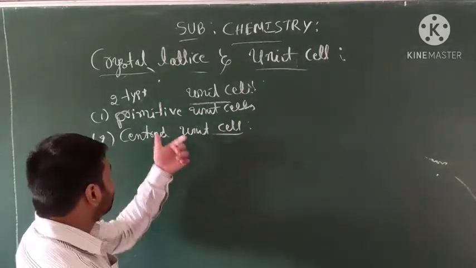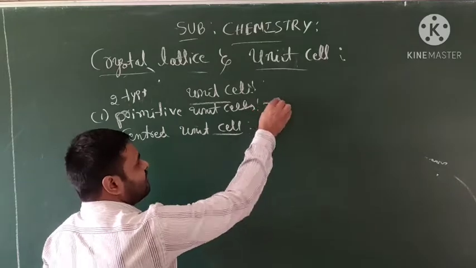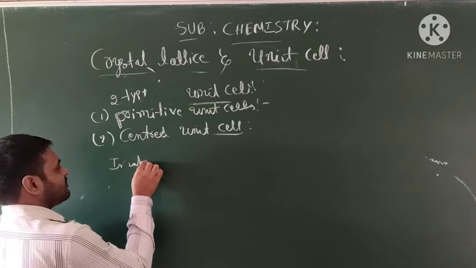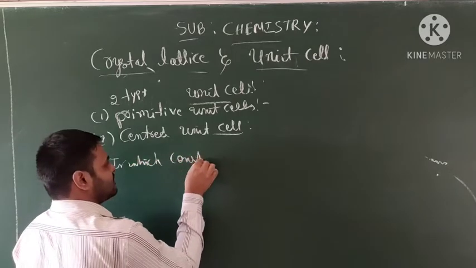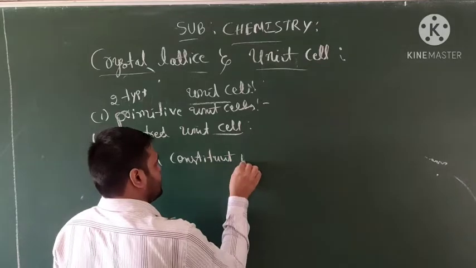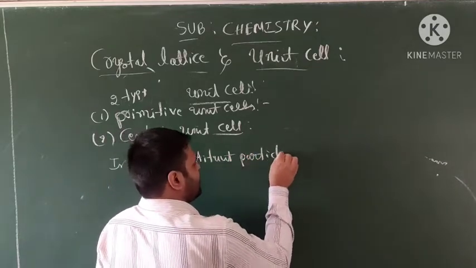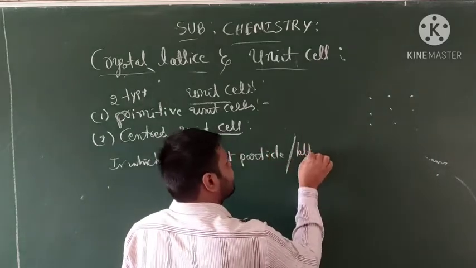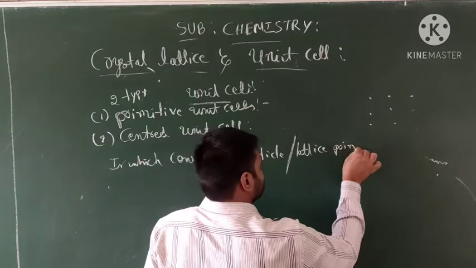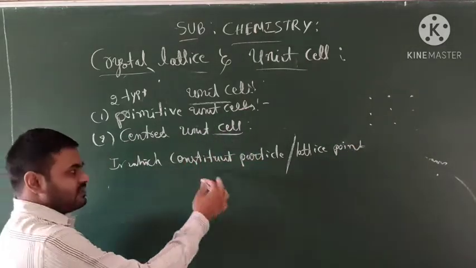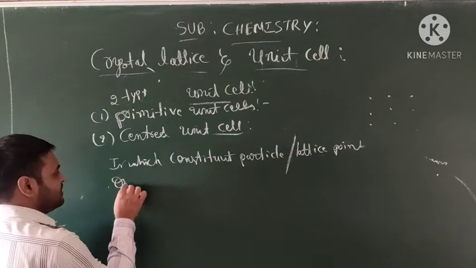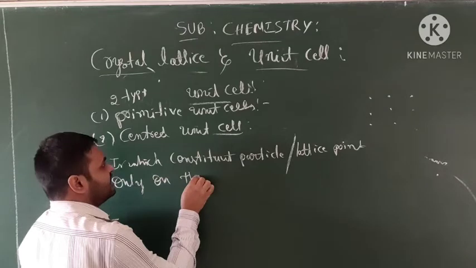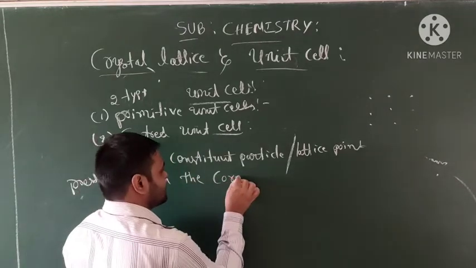Okay students, so first one, primitive unit cells. What is the meaning of primitive unit cells? Yes, in which constituent particles or lattice points are present only on the corners.